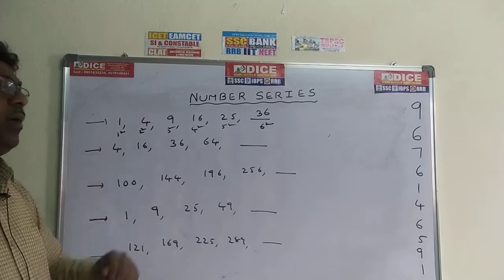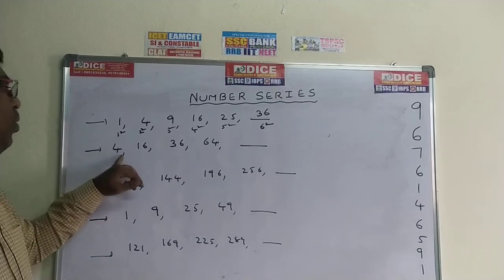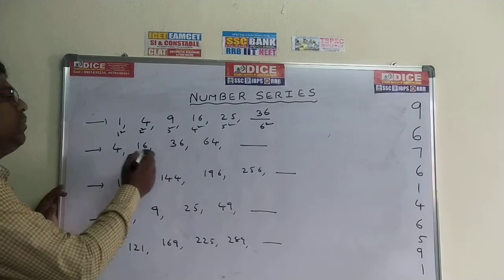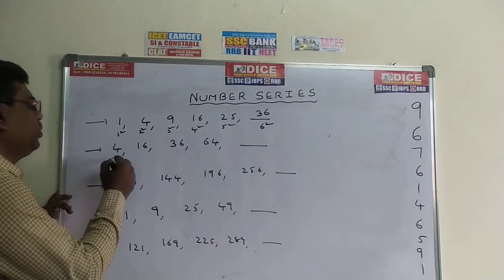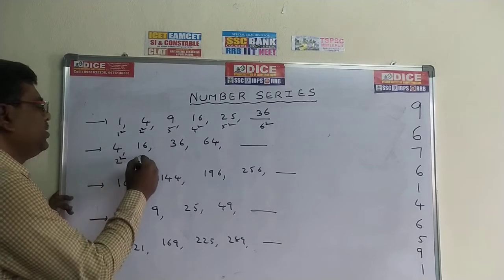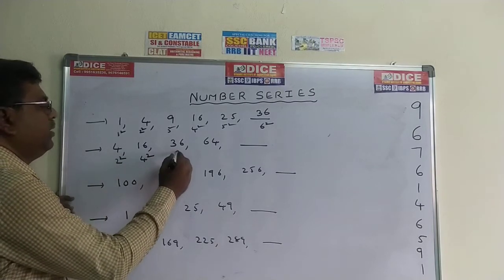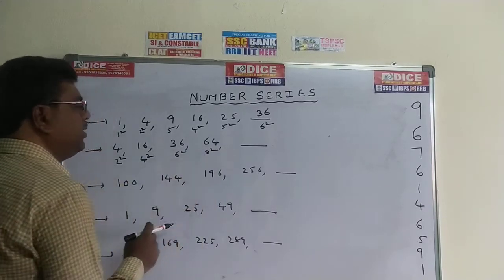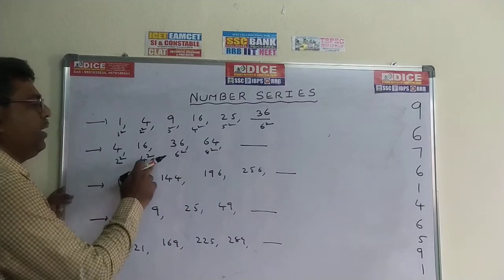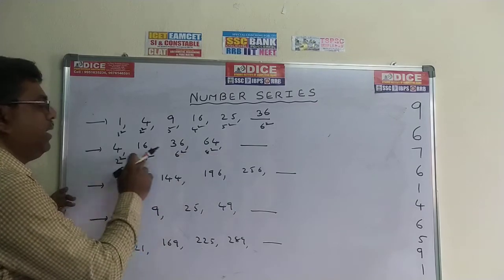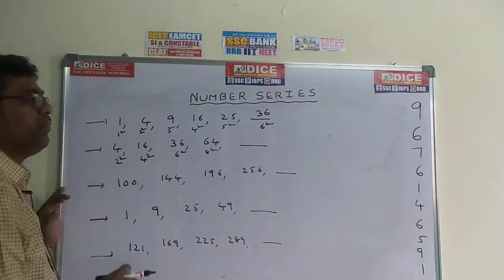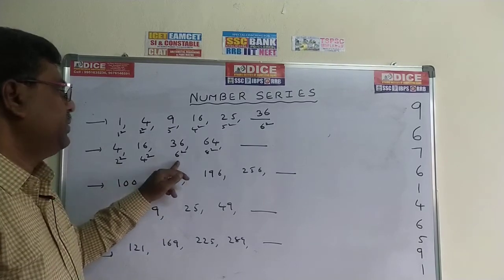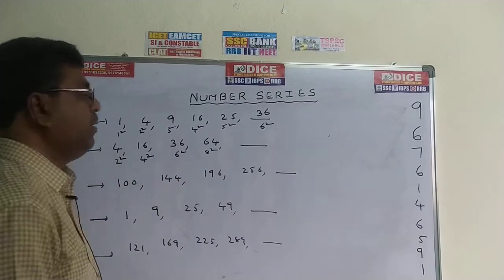Now go for the next problem. We are given 4, 16, 36, 64, dash. If you observe these numbers, these are also square numbers. 4 means 2 square, 16 means 4 square, 36 means 6 square, 64 means 8 square. Here the values being squared are even numbers: 2, 4, 6, 8. The next even number is 10.